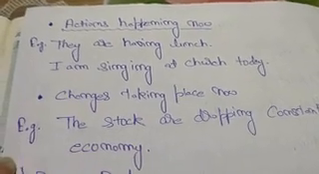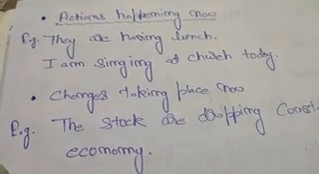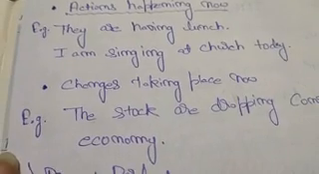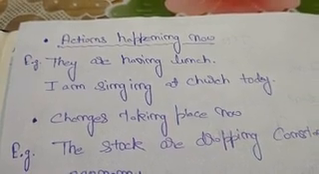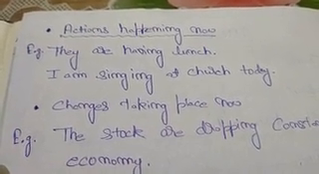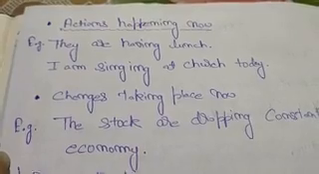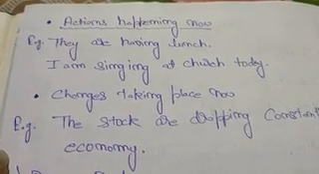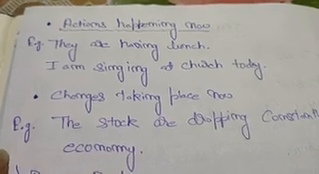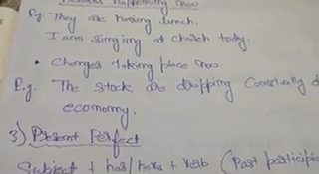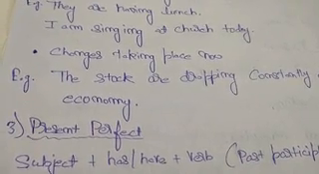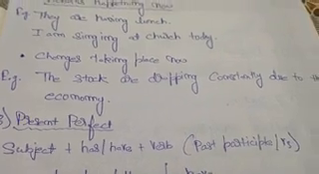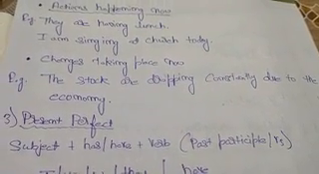Now come to the uses of present continuous tense. The first use is actions happening now. For example, they are having lunch. Second example, I am singing at church today. Okay, the second use is changes taking place now. For example, the stocks are dropping constantly due to the economy.